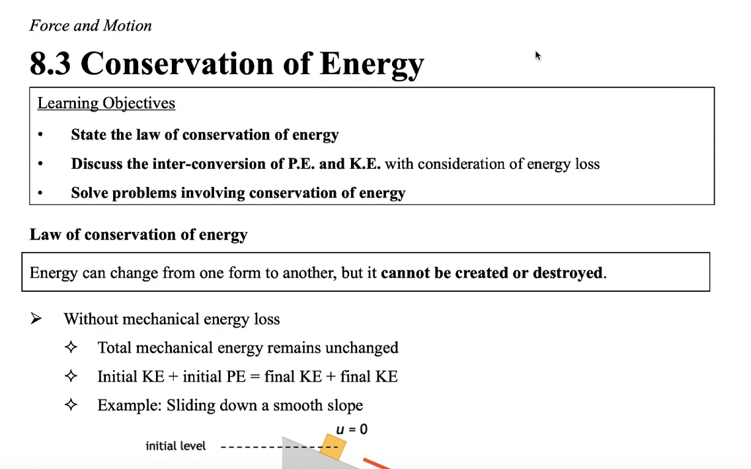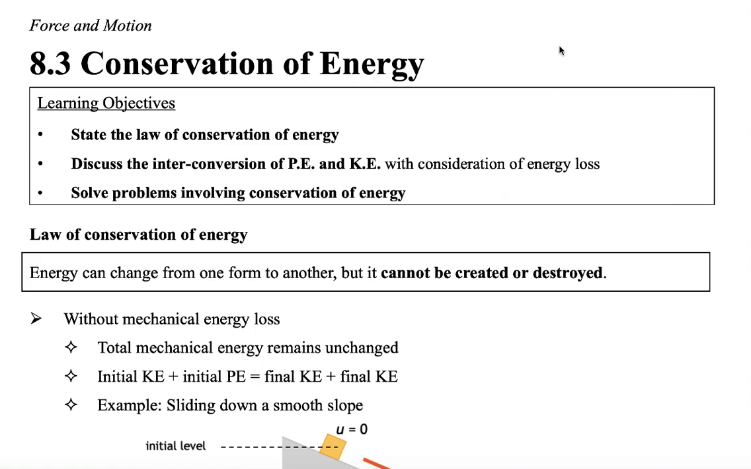Hi students, the topic of this video is conservation of energy, which is chapter 8.3 in the section of force and motion. So the learning objectives for this topic are to state the law of conservation of energy, to discuss the interconversion of PE and KE with consideration of energy loss, and also to solve problems involving conservation of energy.